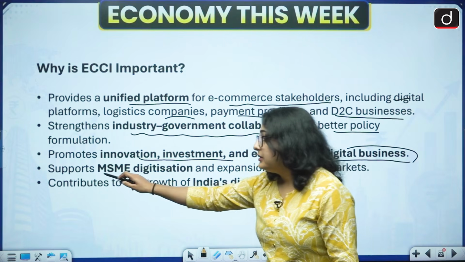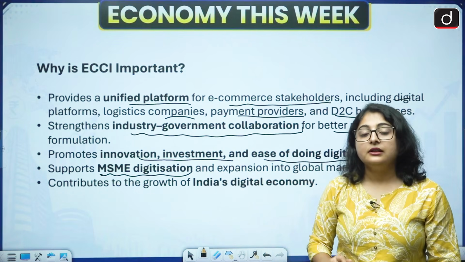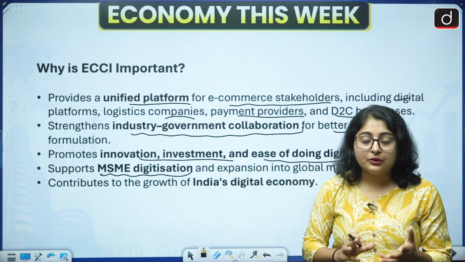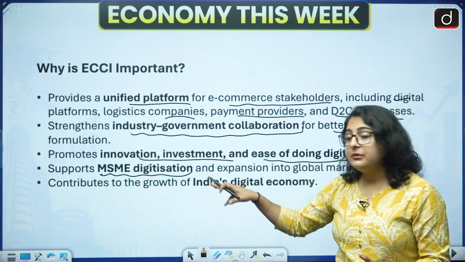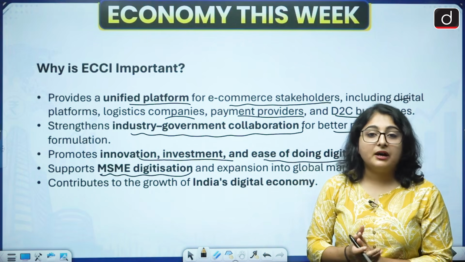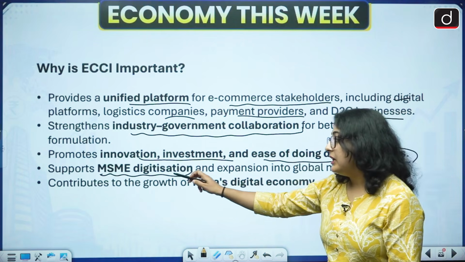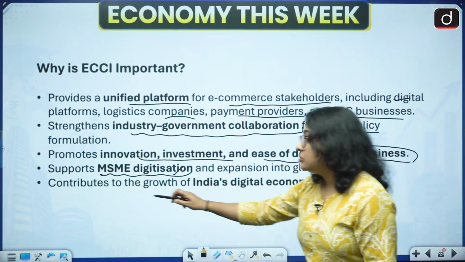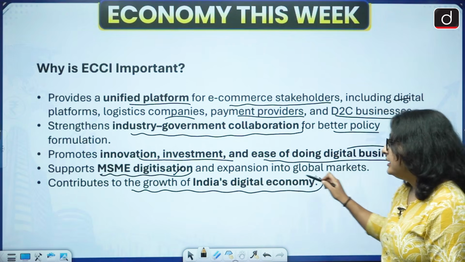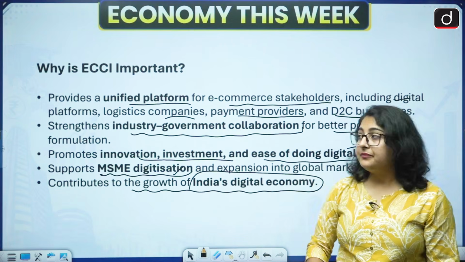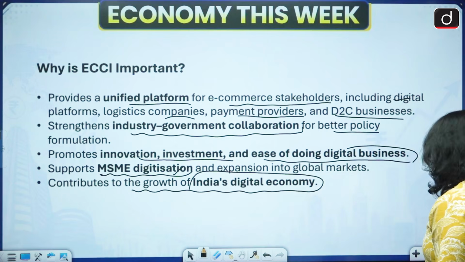It will support MSME digitization. There are small scale industries. The ECCI will help them to list their products in the e-marketplaces, and that will eventually help in digitization. It will also contribute to the growth of India's digital economy. Okay, all right. Now let us solve some practice questions.